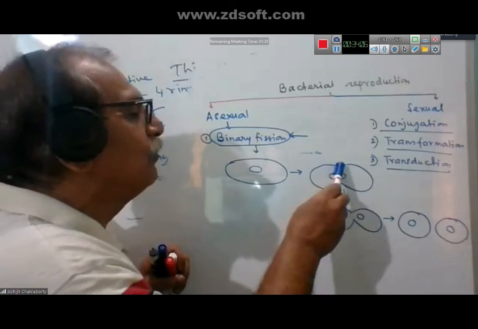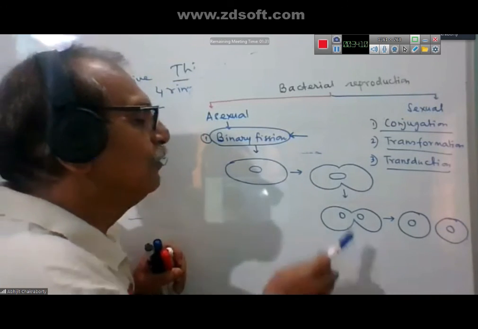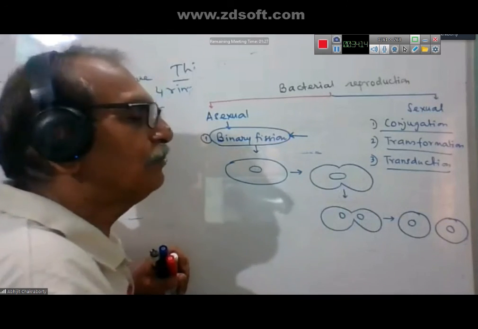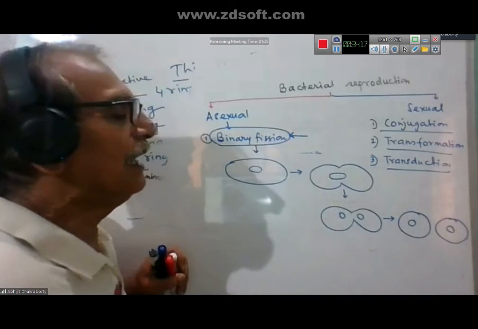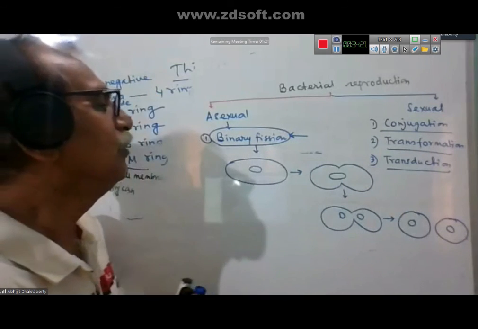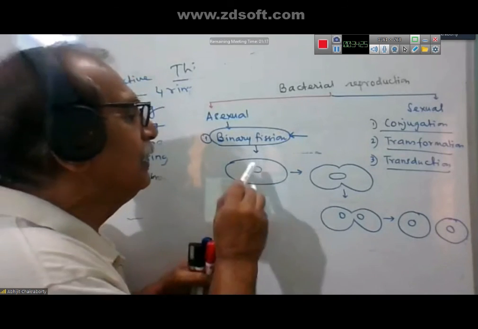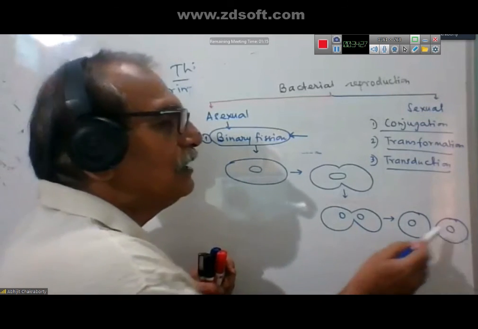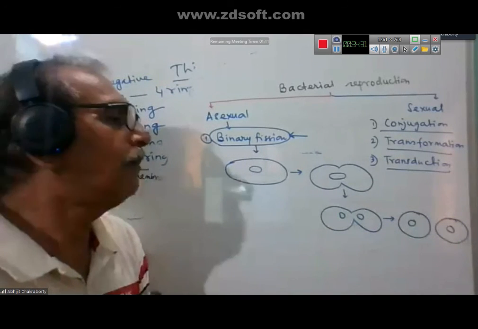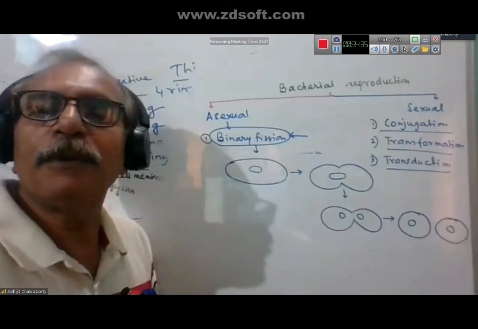A groove is developed, then the nucleus divides, two DNAs are formed, and the groove gradually constricts, and eventually two cells are formed. This is called binary fission, and the cell content is distributed. But an important thing to remember is that the distribution is not always equal.